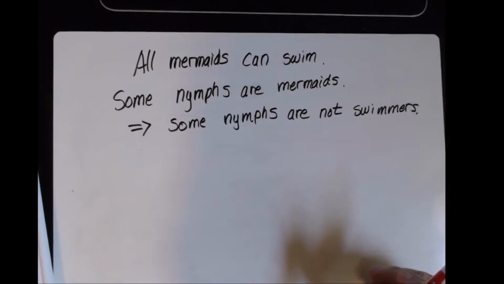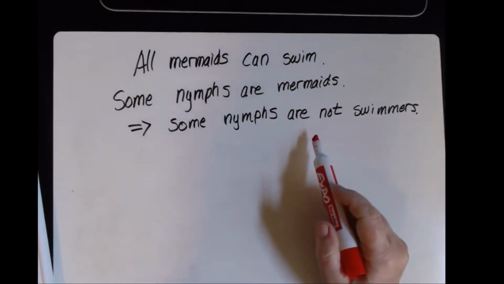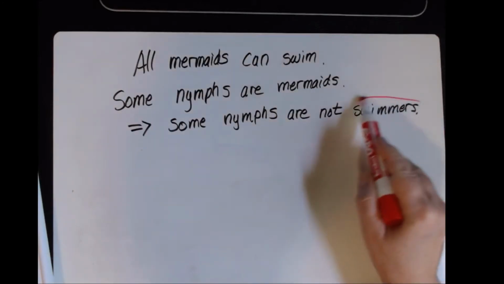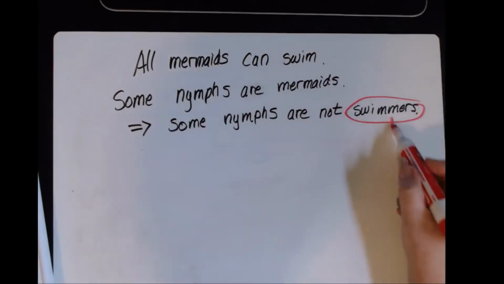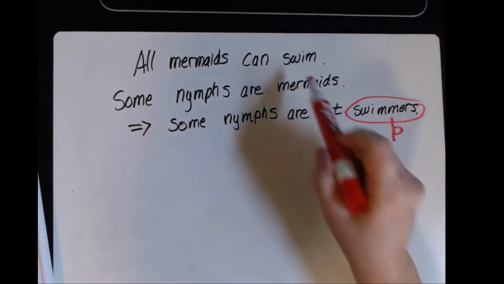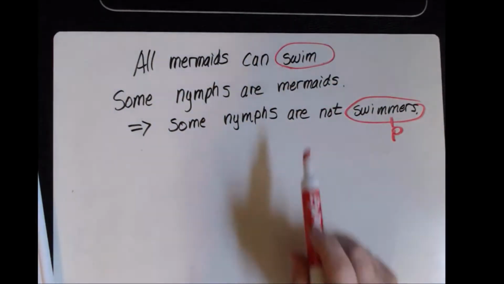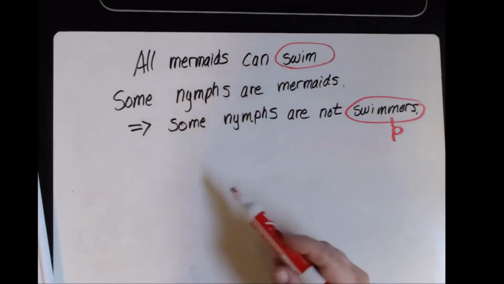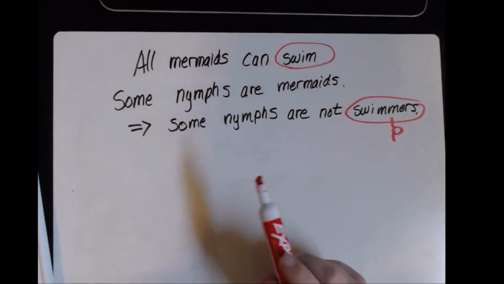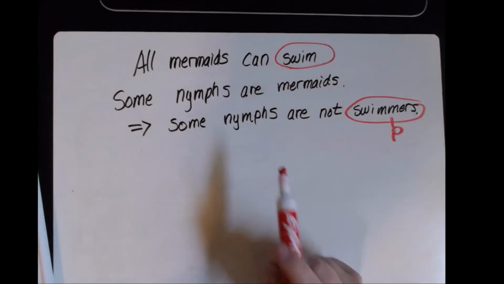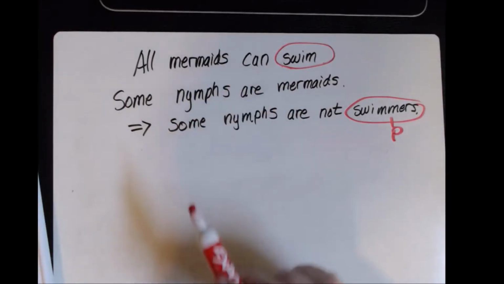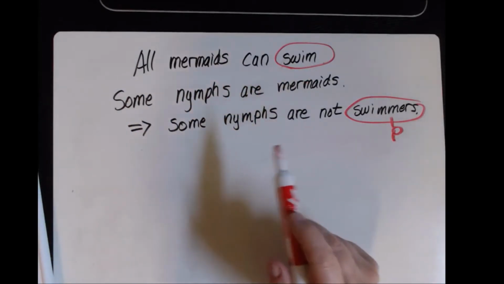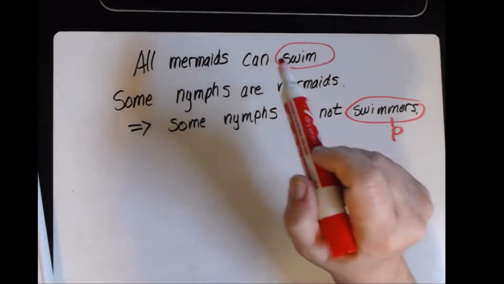Major term is the predicate of our conclusion, and that would be swimmers. So this is the major term. Okay, now be careful, because notice up here it's not the same. It's not swimmers. Can swim. Actually, this premise isn't written in the correct format. You remember I'm supposed to have a form of be here. So really what this premise should be rewritten to imply should be all mermaids